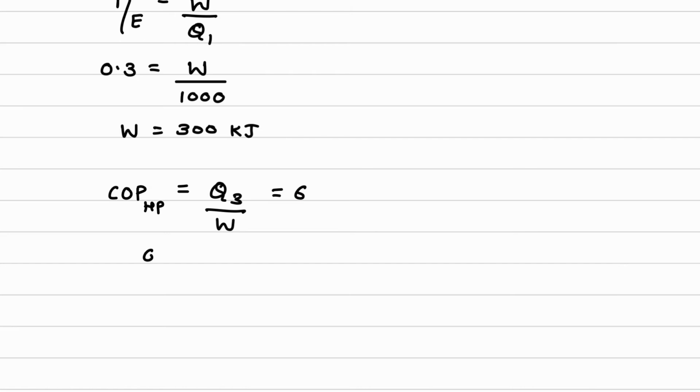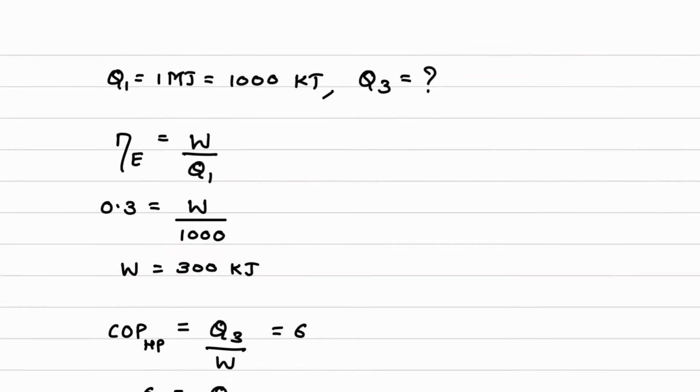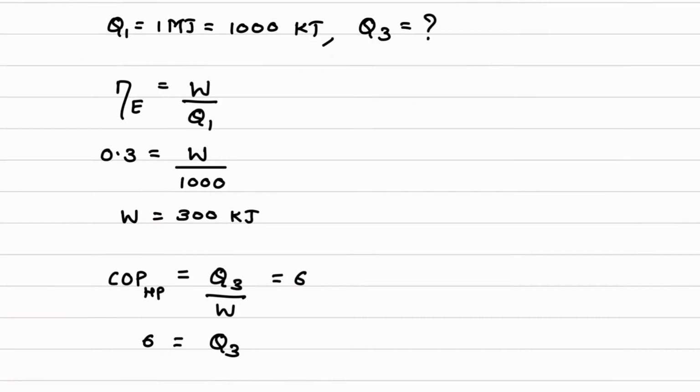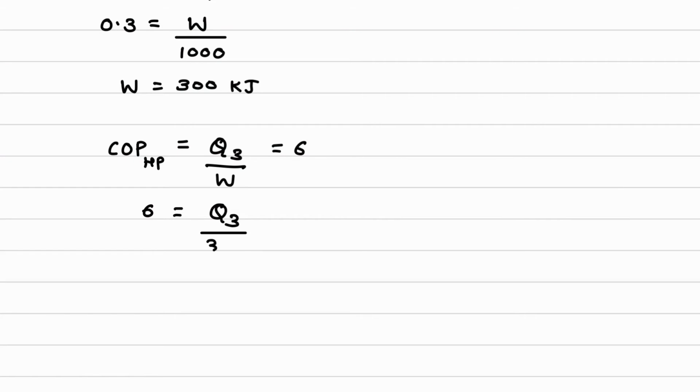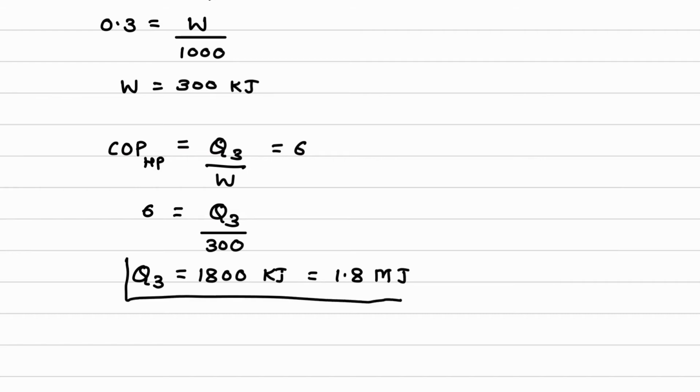So 6 equals Q3, which is unknown and we have to find out, divided by W, which we found is 300. So from here I can find the Q3 value. This is equal to 6 threes are 1800 kilojoule. Or you can divide this by 1000, you will get 1.8 megajoule. This is the second answer.